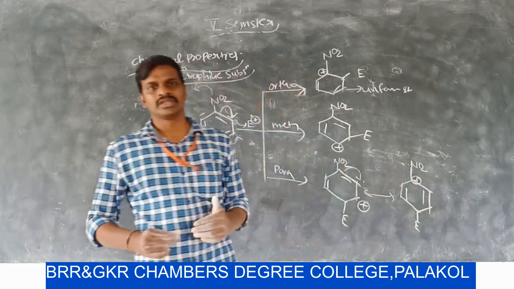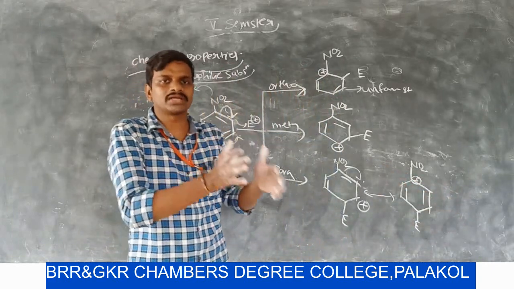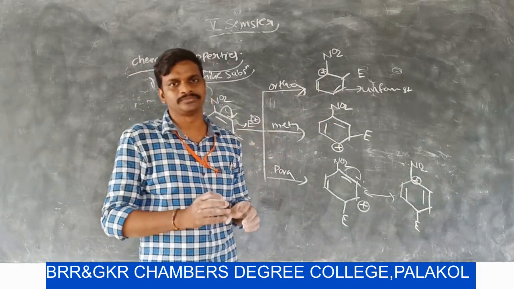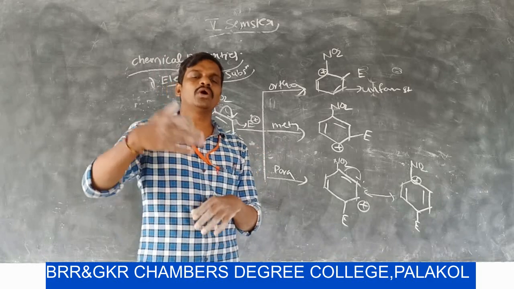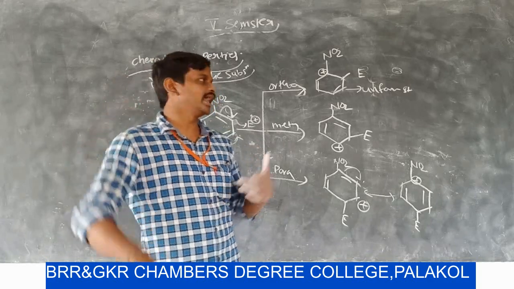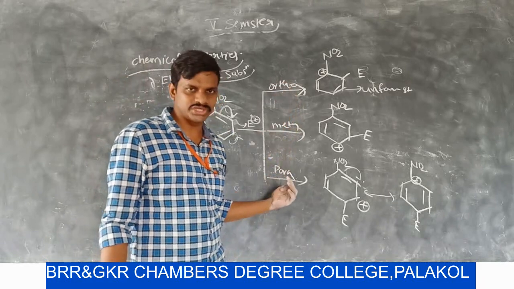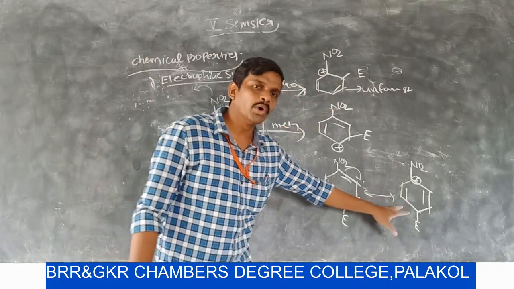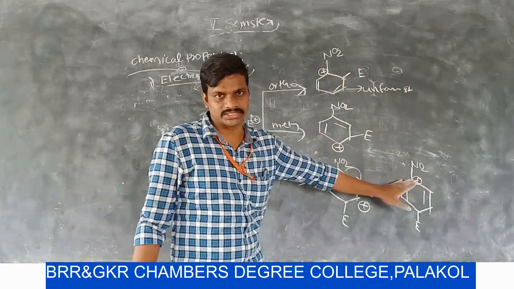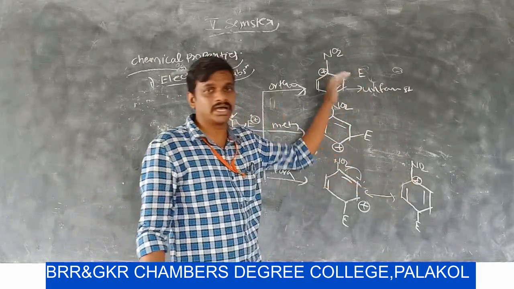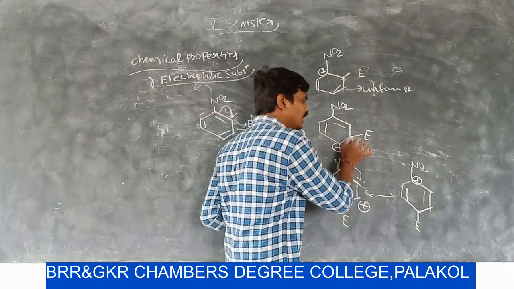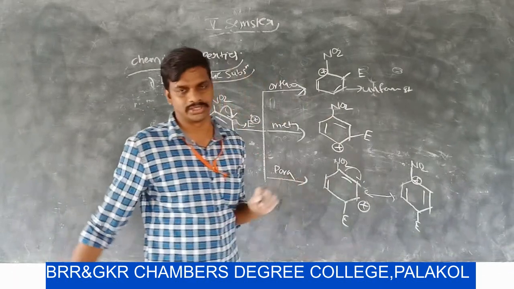That means if the benzene ring is substituted by a strong electron withdrawing group and undergoes electrophilic substitution, if the electrophile is attached at ortho and para positions, then we get more destabilized, more unfavorable resonance structures. This type of structure does not exist if the electrophile is attached at the meta position.